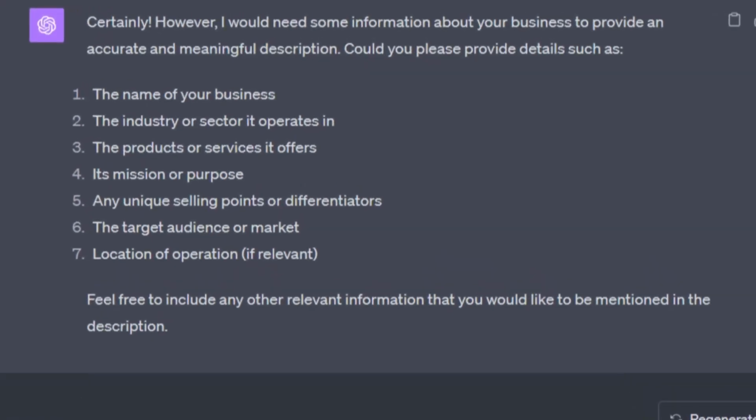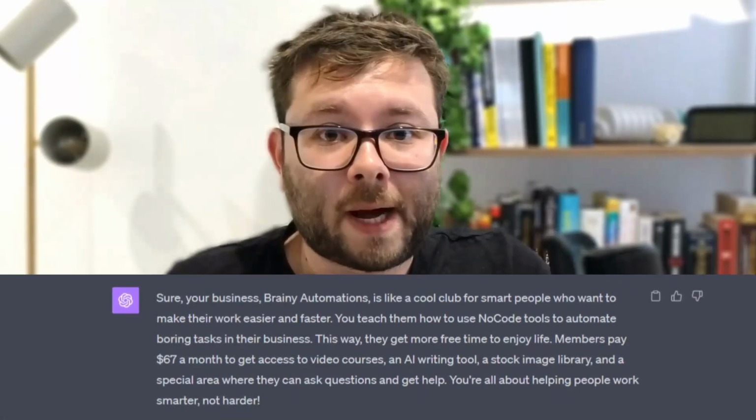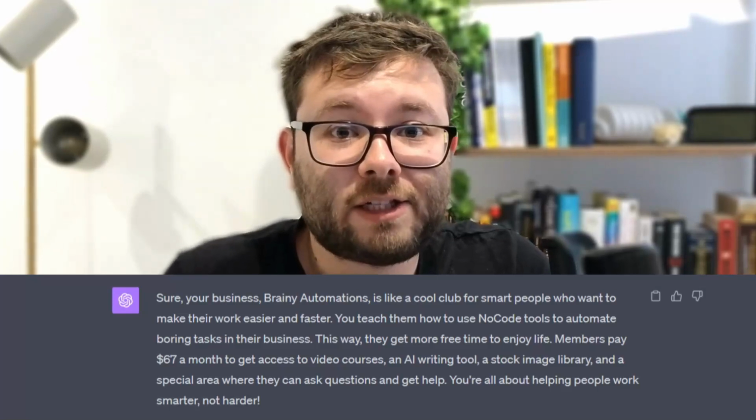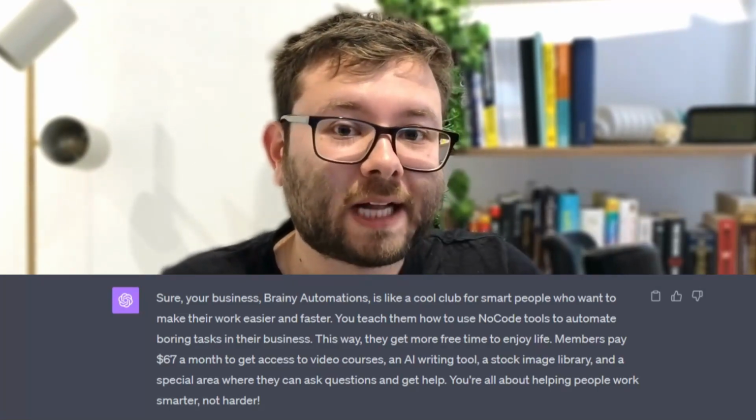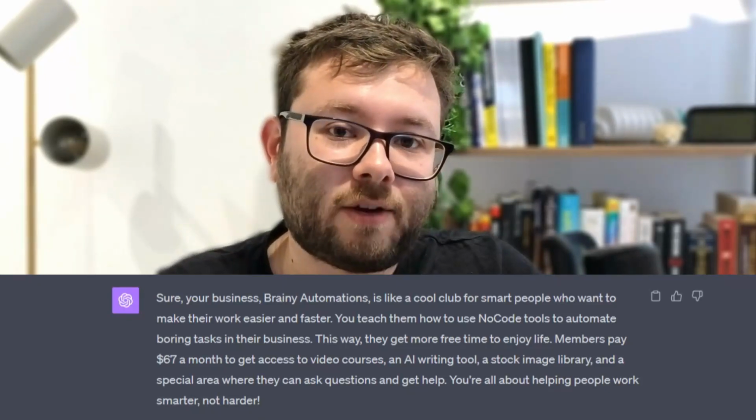In the first output, it didn't do a great job because it had no basis to write a description on. I didn't give it any information, I didn't tell it what it is I was actually trying to truly accomplish, and it was basically doing its best to answer a question that it had no idea of the facts or the information or any sort of detail. Comparing it to output 2, it knew a lot more about my business, therefore it could create something seriously good because I fed it the information it needed in order to give a good response.